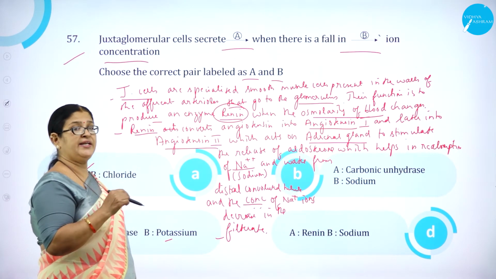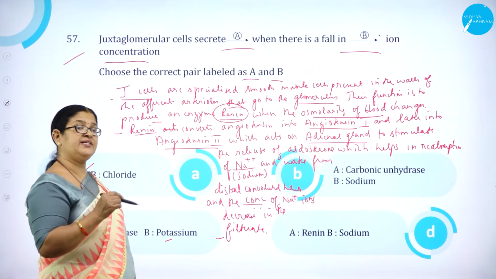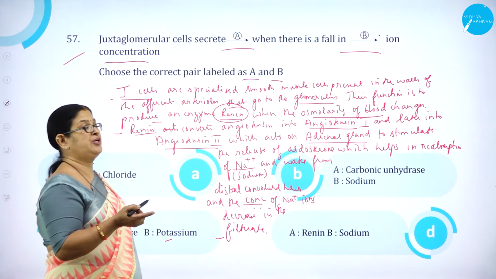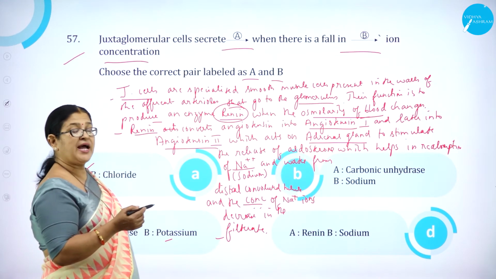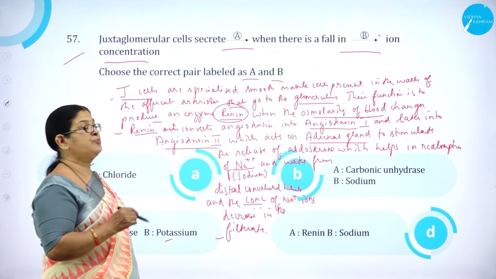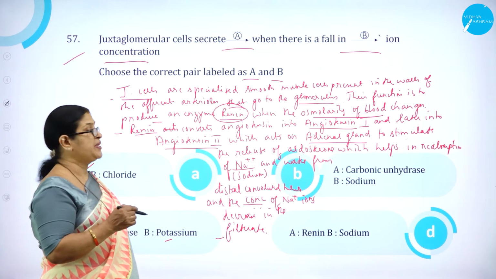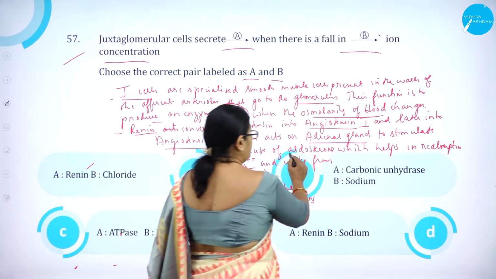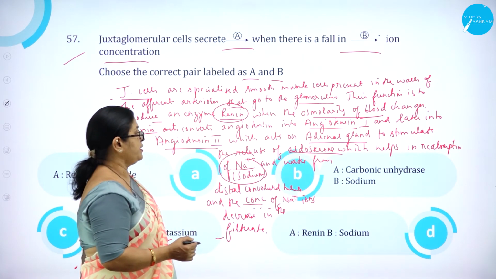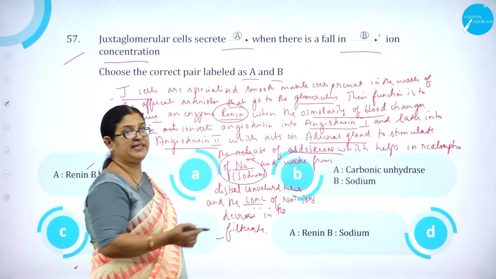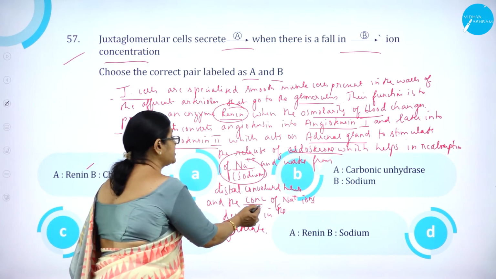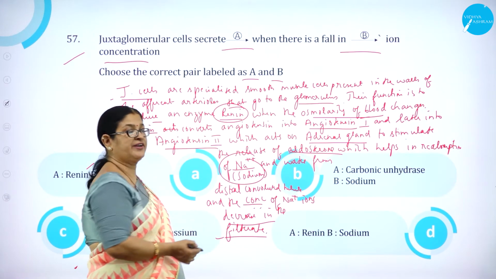This renin converts angiotensinogen into angiotensin 1, which is later converted into angiotensin 2. And this angiotensin 2 acts on the adrenal gland to produce aldosterone. This aldosterone helps in reabsorption of sodium ions and water from the DCT, the distal convoluted tubule, which results in a decrease of sodium ions in the filtrate.